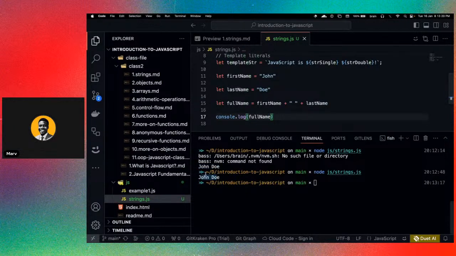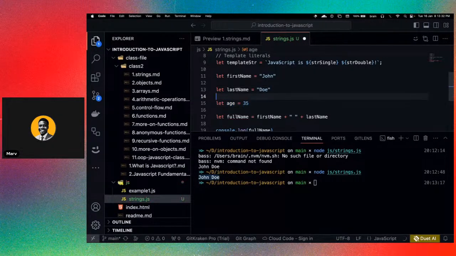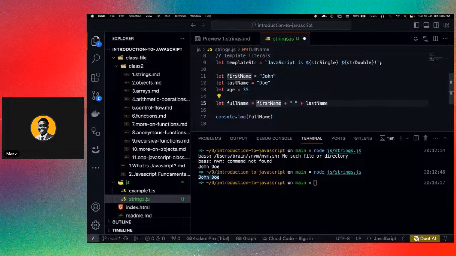It's giving us the same output as you can see, but then imagine having a long list of variables to concatenate. So let's say we have let age, and age equals 35, for example, right? So I'm going to say John Doe is, and would have by the way. So John Doe, which is the first name and the last name. So I have another plus. I'm basically using the plus, this operator you are seeing here, to add the strings together, right? Now this is looking lengthy.